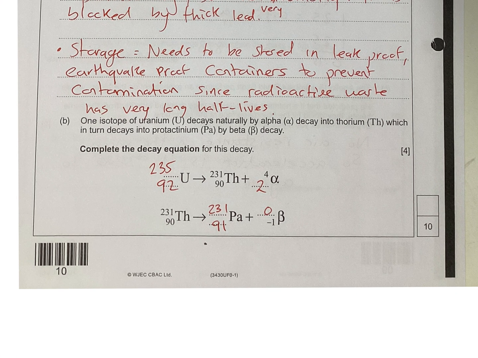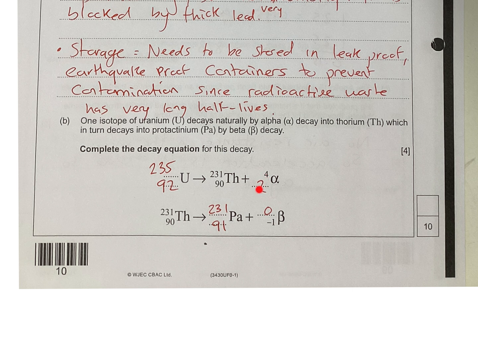You've got some nuclear equations now, a really generous 4 marks. I think this was 1 mark for this bit, 1 mark for this bit, 1 mark for this bit, 1 mark for this bit. So I'll just go through the top one. 231 plus 4 is going to give me 235. So everything on this side equals everything on this side. On the bottom now, 90 plus, we should know that our alpha particle has got 2 protons, 2 neutrons.